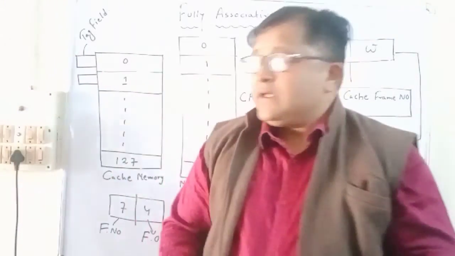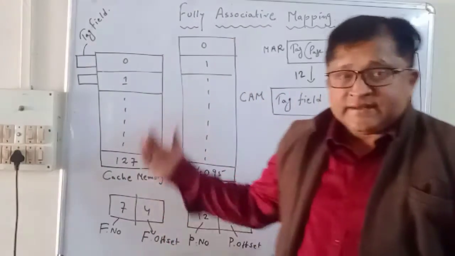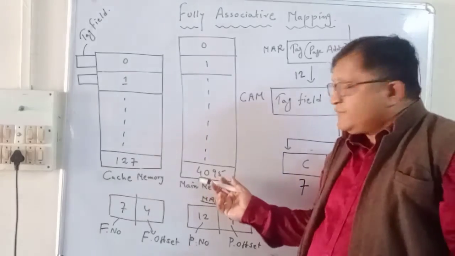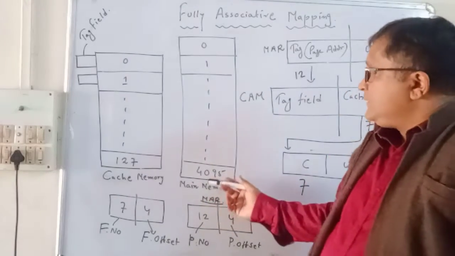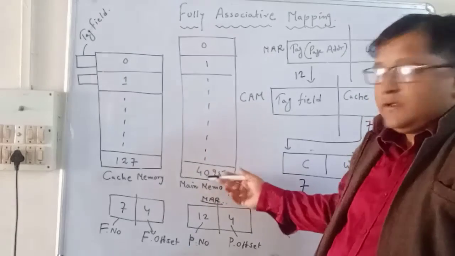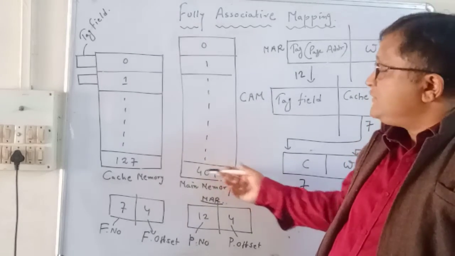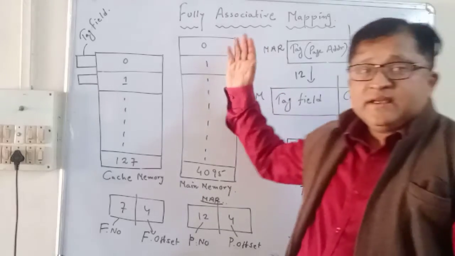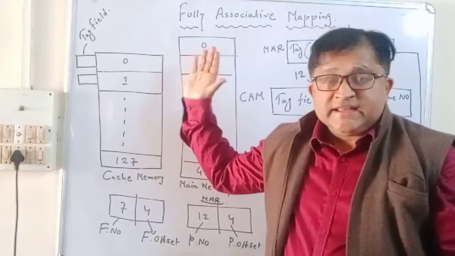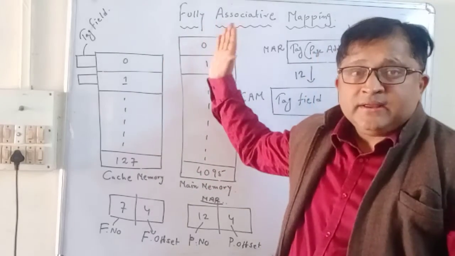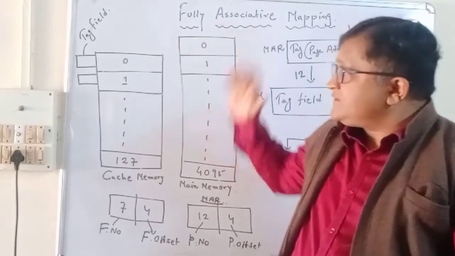How is it done? As an example, we take the same example we used for direct mapping: a main memory of 4096 pages, where each page has 16 locations.